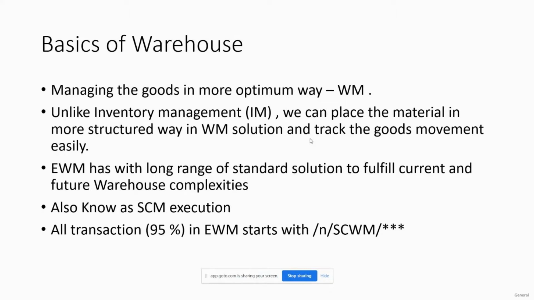Which vendors we have that can deliver the material faster, which route we can follow to bring the material to our warehouse in a faster way. All this planning, network planning, heuristic planning, everything will be planned under APO. And then the execution part will be done under EWM: how we can store the material, how we can manage this material within the warehouse, which operation we can perform for this particular material, how we can do the goods issue.